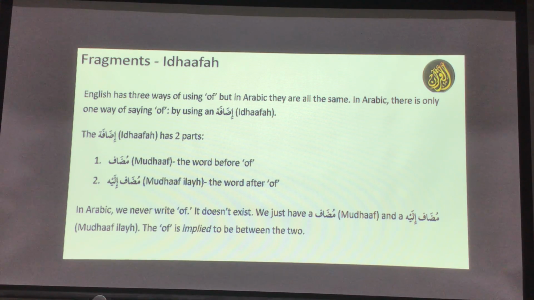So we talked about words first. Now we are talking about bringing 2 words together, okay? And we're going to learn about almost 5 types of fragments. So this is the first type of fragments. We talked about idafa: the word before the of is called mudaf, and the word after the of is called mudaf ilay. For example, if I say Baitullah, meaning the house of Allah. The word house comes before the English word of, so the house is mudaf. And mudaf ilay, the word Allah, is mudaf ilay. And we have so many examples like this, okay?